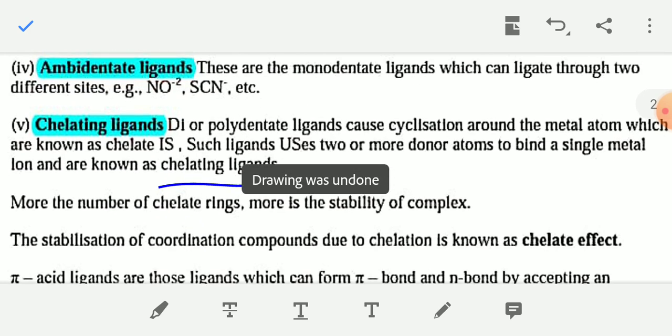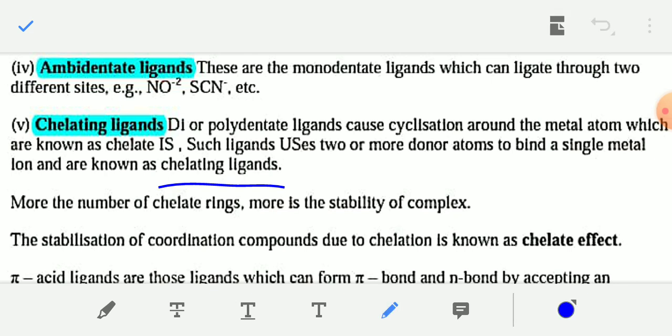Now, ambidentate ligand. These are actually monodentate ligands, but they have two donor sites. They act as monodentate ligands, but they have more than one, that is two, donor sites. For example, NO2 minus, SCN minus. This is NO2 minus. Write 2 as a subscript. Okay, NO2 minus.